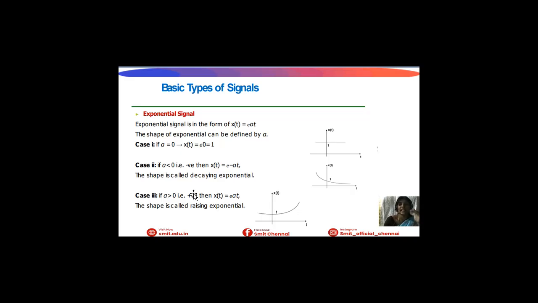The second case is when we give a less than 0, that is negative value, then x of t equal to e power minus at. That will be in the negative phase, then it is a decaying exponential signal. And third one is if we give positive values, that is a greater than 0, x of t equal to e power at. This shape will be in the rising exponential, that is in the positive phase.